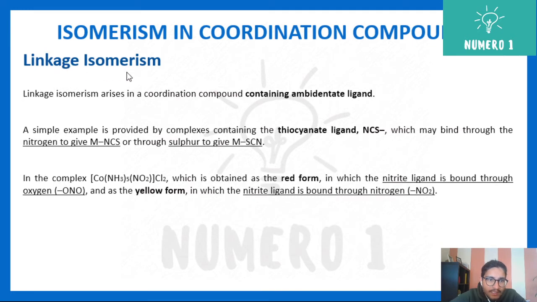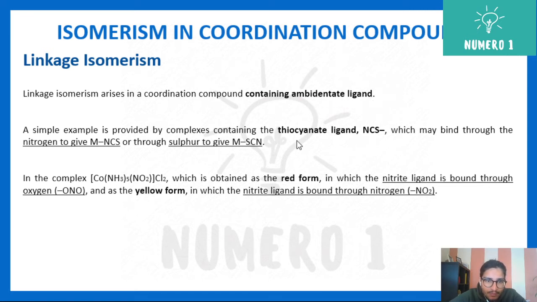Next, linkage isomerism. Now we are going into the geometrical isomerism. Okay, so linkage isomerism is due to its different geometry. Different bonds are present. So linkage isomerism arises in the coordination compounds which contain ambidentate ligands.